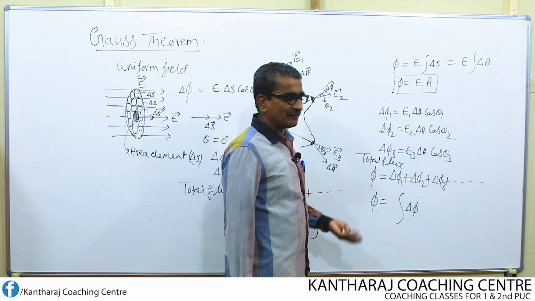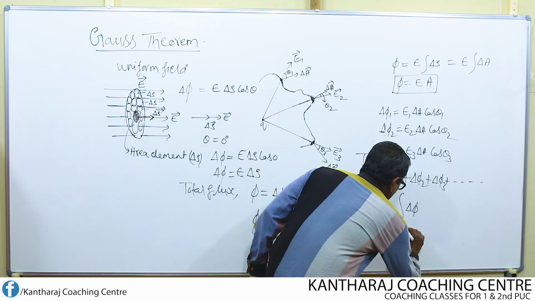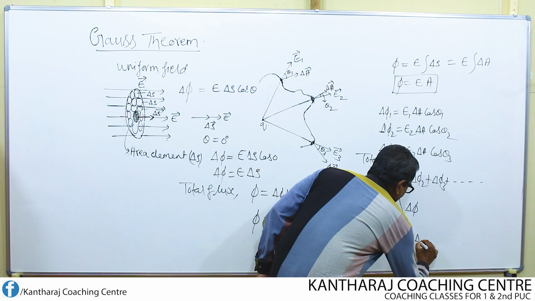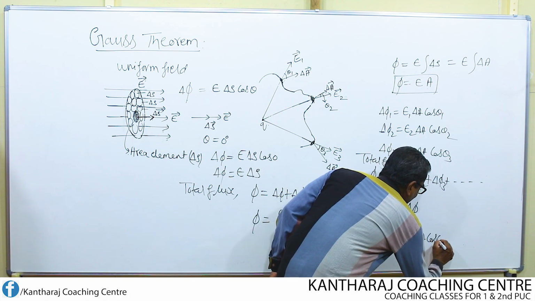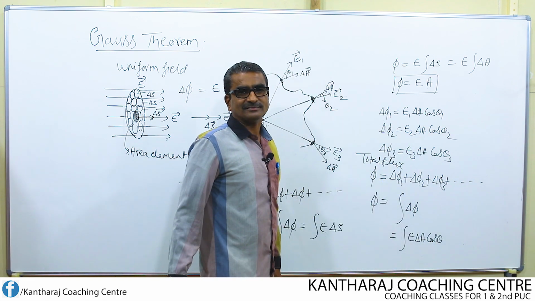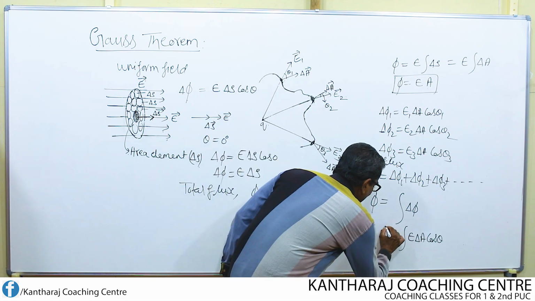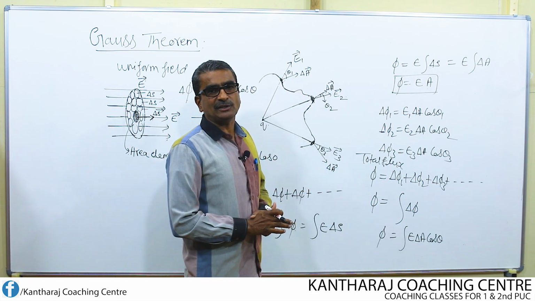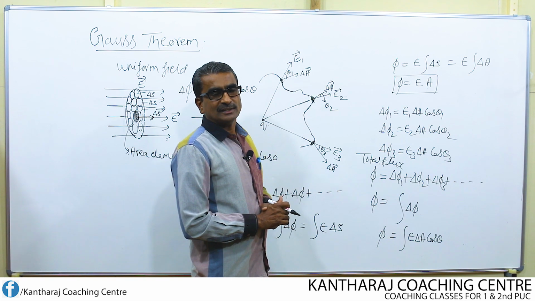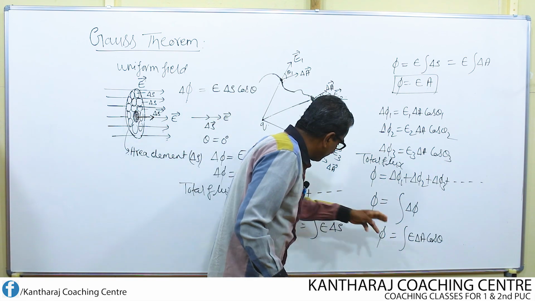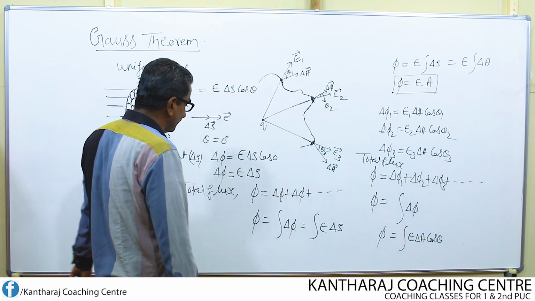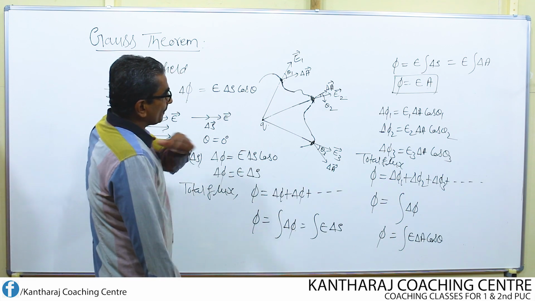What is the general equation of delta phi? The general equation of delta phi is E into delta A into cos theta. What's the difference between this equation and this equation? So this one.